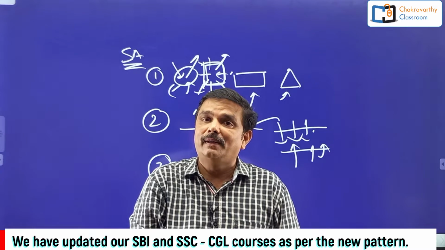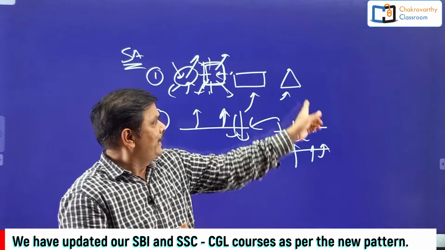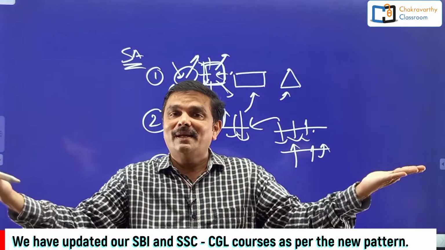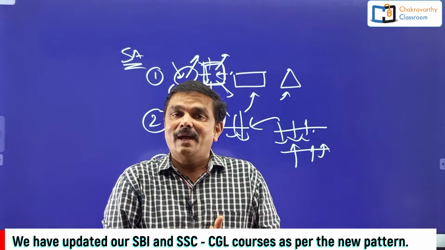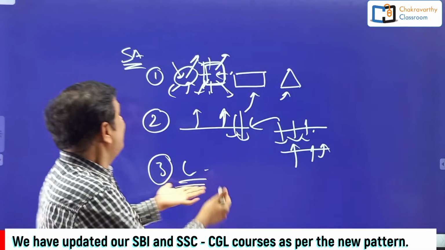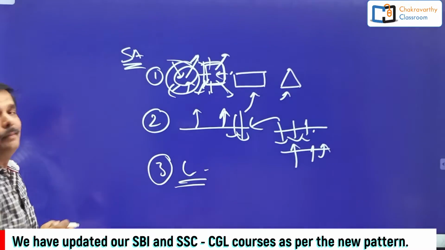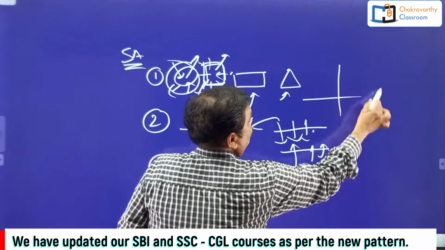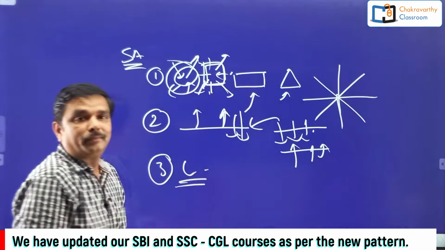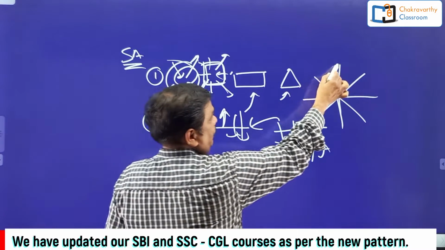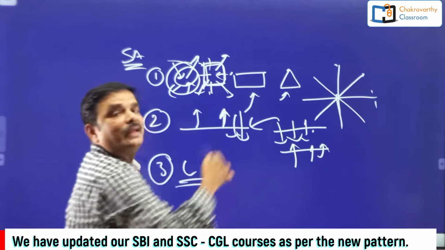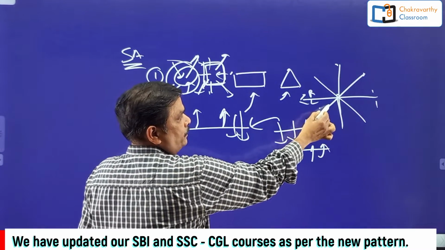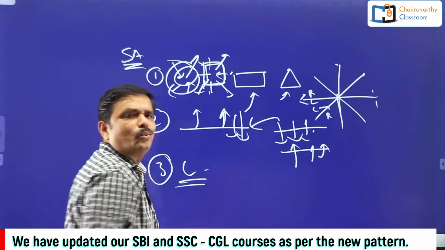Foundation is important. You take seating arrangement. To do any type of seating arrangement, first of all you should know what is right side and what is left side, different directions. And I have given many techniques. For example, 8 persons are seated around a circular table. Don't take a circle. Even though they have given a circle, we can use some lines like this, simple. Now, one person on the corner here, 1, 2, 3, 4, 5, 6, 7, 8. Suppose this person is facing outside, this is right side, left side. This person is facing inside, right side, left side, and so on.